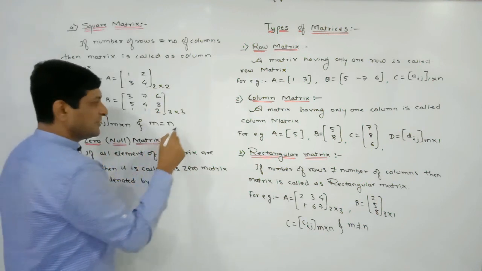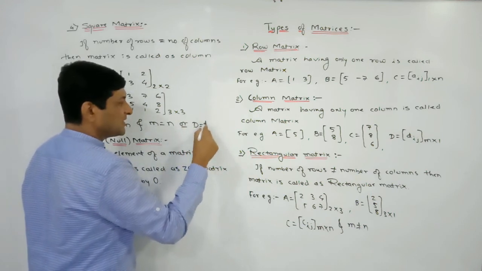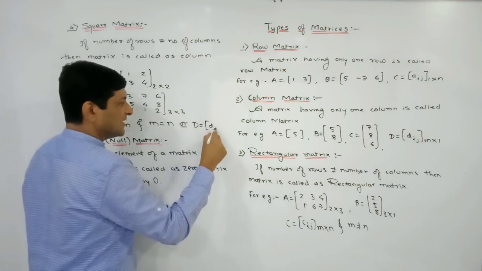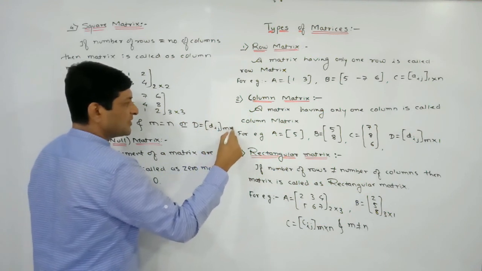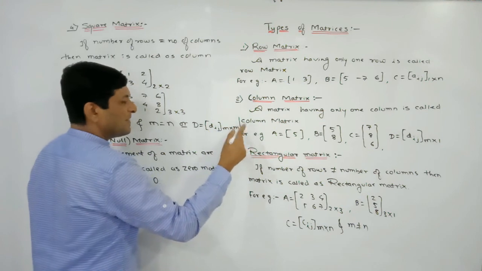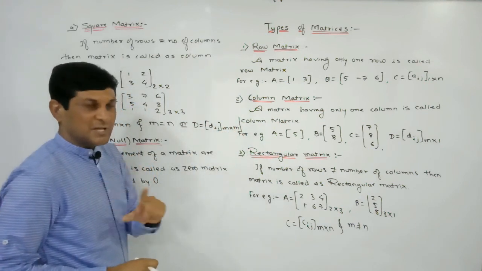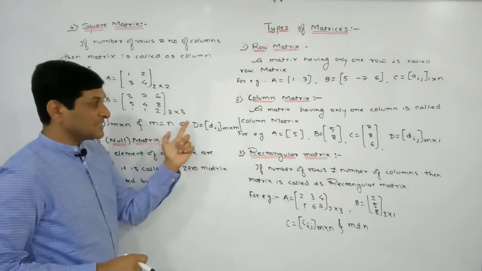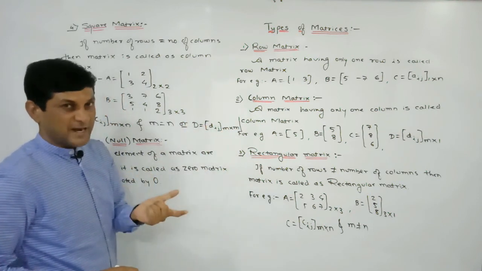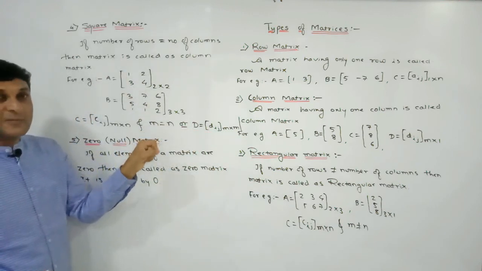Or it can also be written as: let us suppose that D is a matrix, I am denoting its elements by small d with suffix ij, and its order is m by m. M by m means the number of rows is m and the number of columns is also m. Meaning the number of rows and the number of columns are equal. So we can say that D is a square matrix. These are the definitions, the same definition, but in terms of notation.